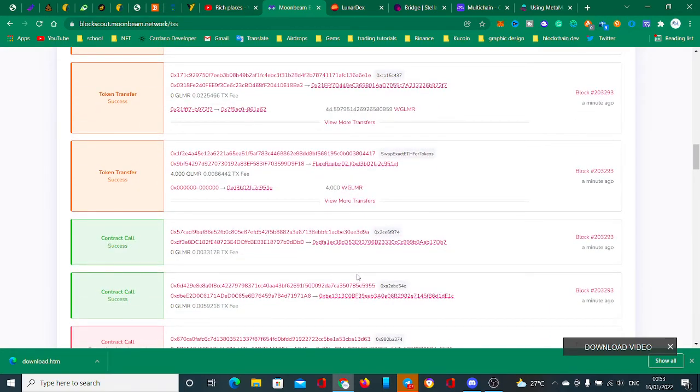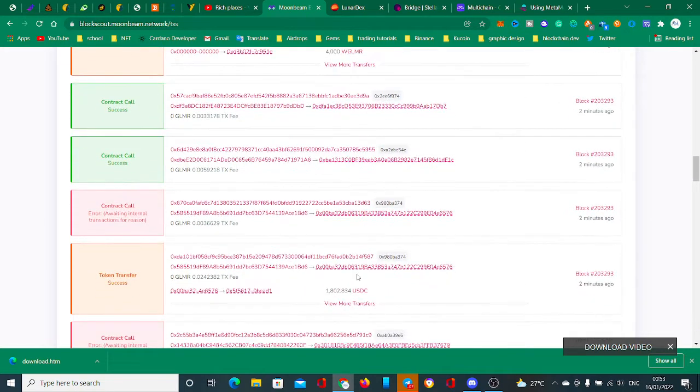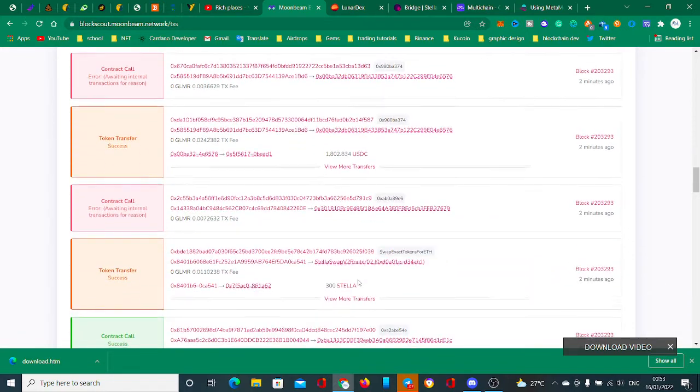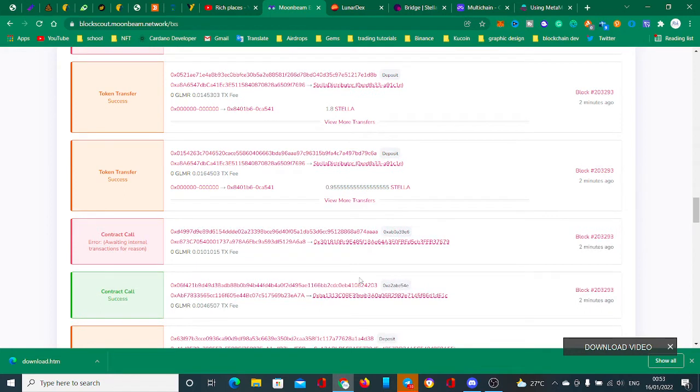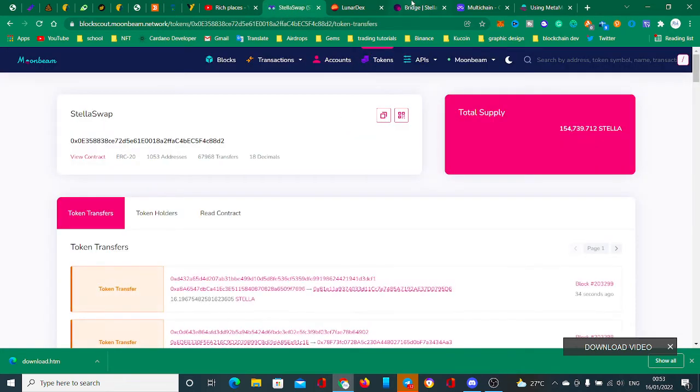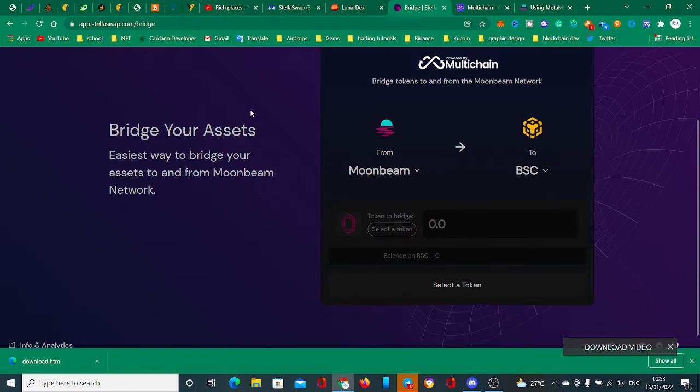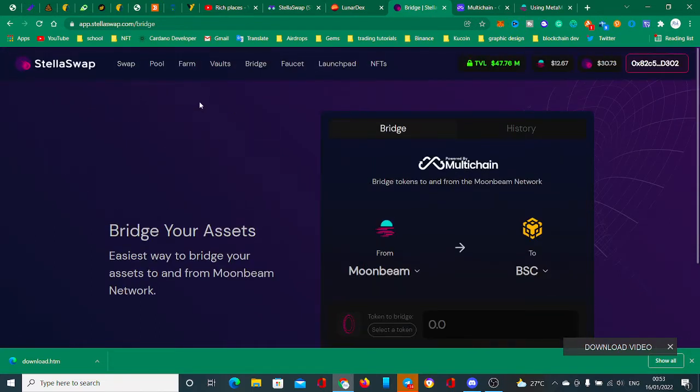Another one going to Stake Moonbeam. Another one going to USD Stella. Another Stella again. So that gives you an instance that there's so much more activity going on in Stella. What you need to do is click on Stella here to see what is going on. Actually, I've invested in this, and this is the same platform I'm showing you here. I'll show you some details, the steps of how I come up with this token. You get what I'm saying?